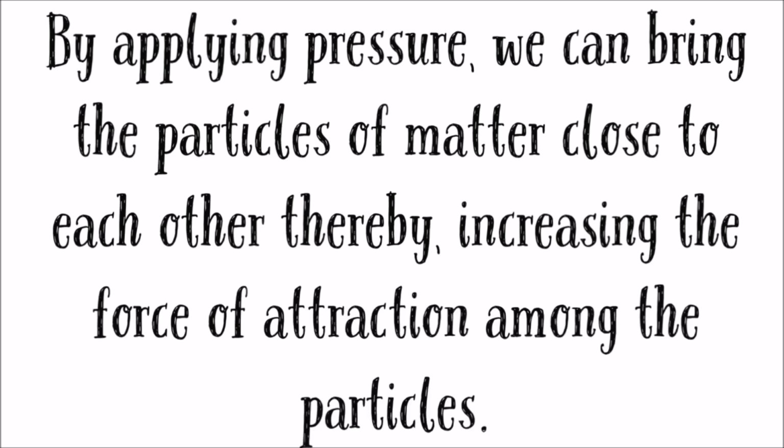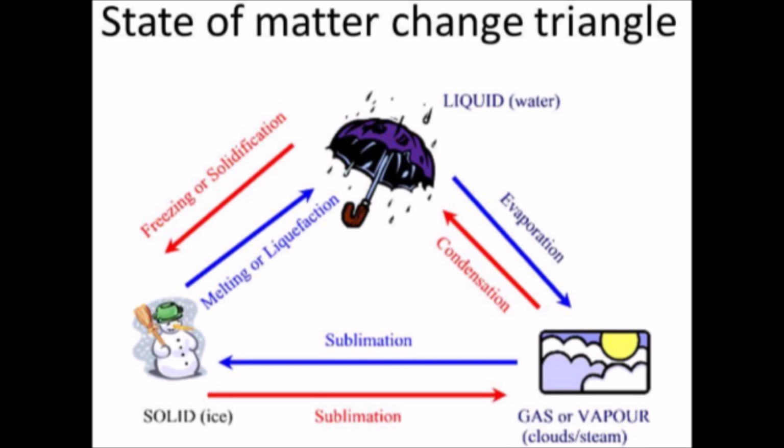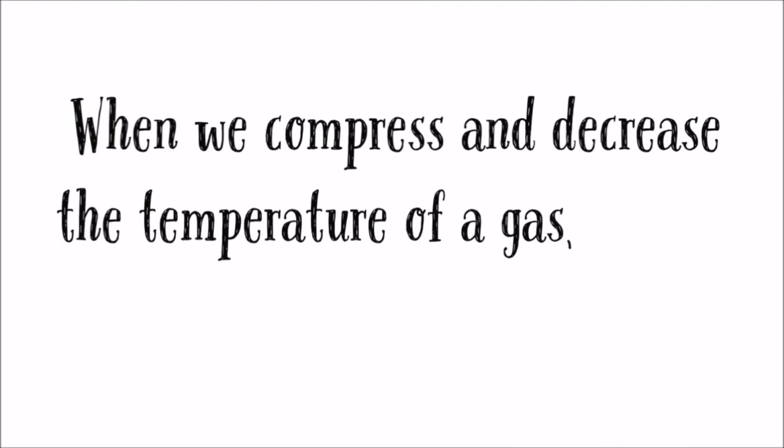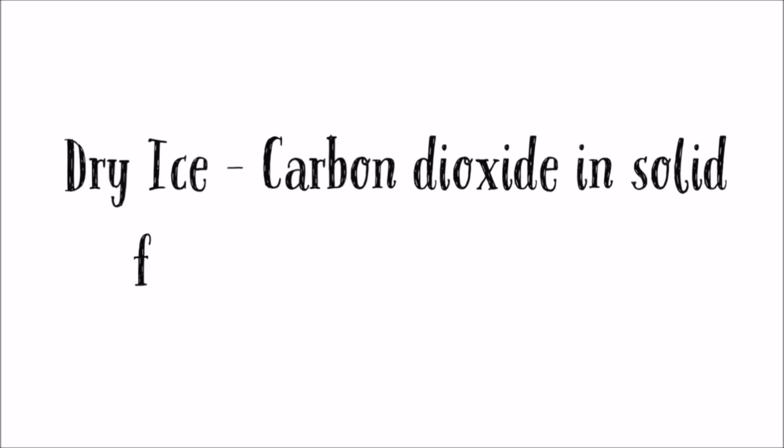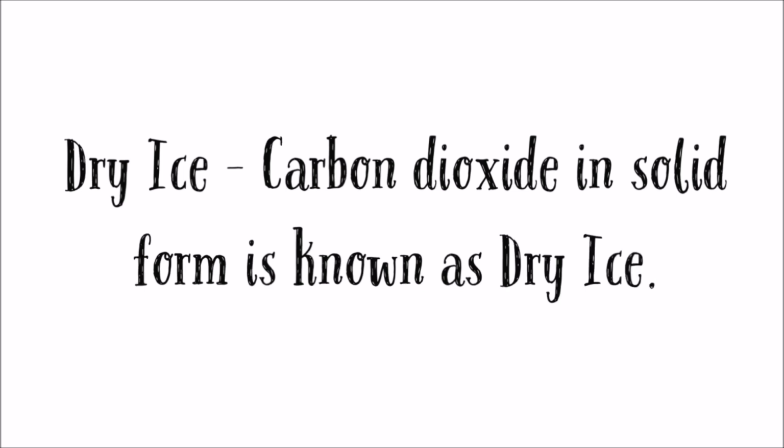Now, let's learn about the effect of change of pressure. By applying pressure, we can bring the particles of matter close to each other, thereby increasing the force of attraction among the particles. When we compress and decrease the temperature of a gas, it changes into liquid. Dry ice: carbon dioxide in solid form is known as dry ice. It can directly turn into gas by decreasing the pressure to 1 atmosphere.